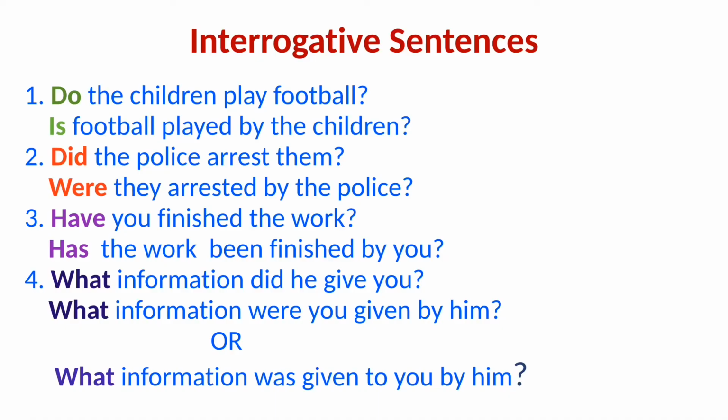Next, did the police arrest them? It is simple past tense. So here we will use was or were, with singular was and with plural were. So the answer will be were, they, them is changed into they. Then past participle arrested, then by, then the police. Were they arrested by the police?